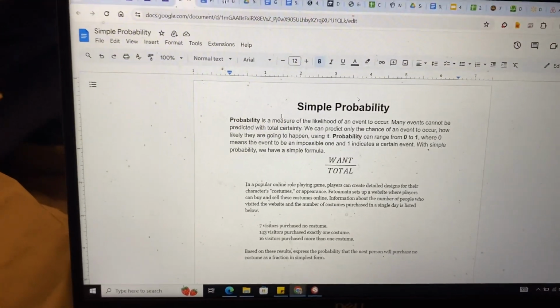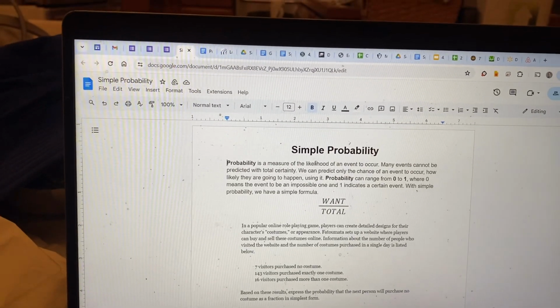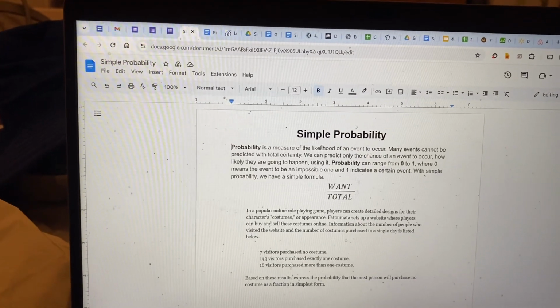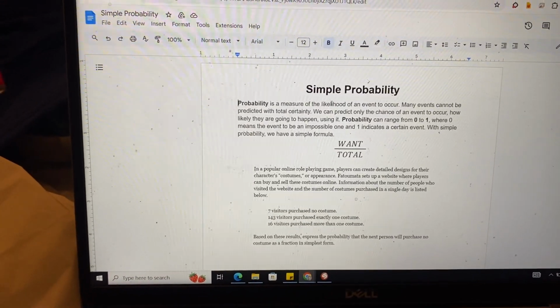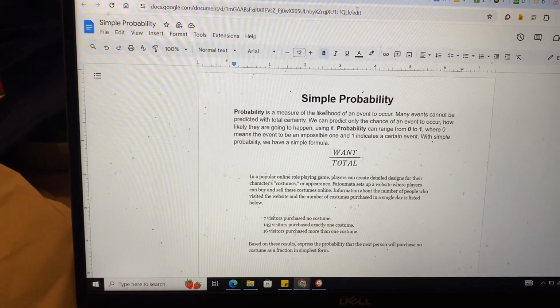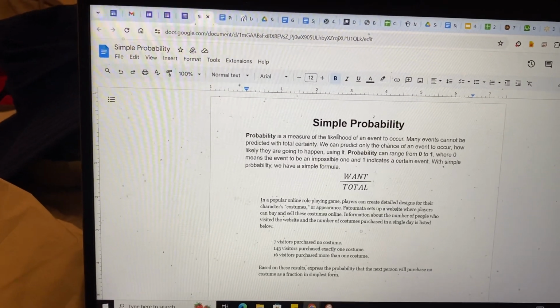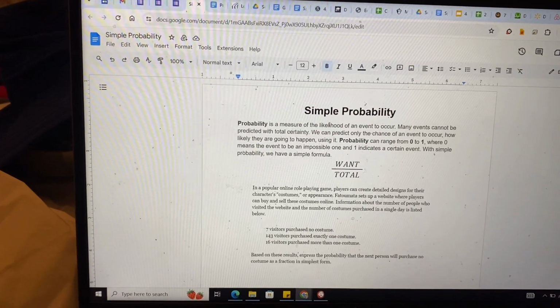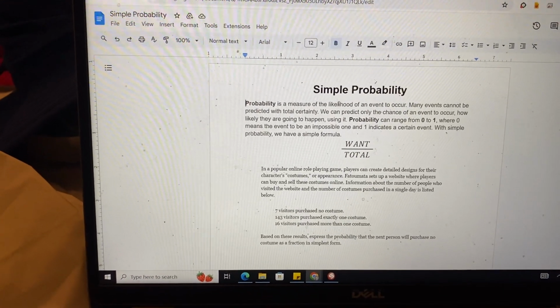Just going to go real quick over this. Probability, simple probability. It's a measure of how likely something is to happen. We looked at this a little bit yesterday with some language: is this likely? Is it unlikely? Is it certain? Is it definitely never going to happen?